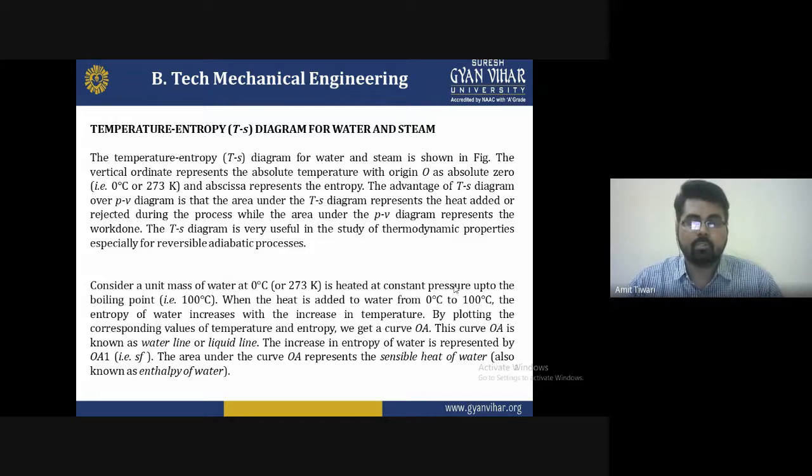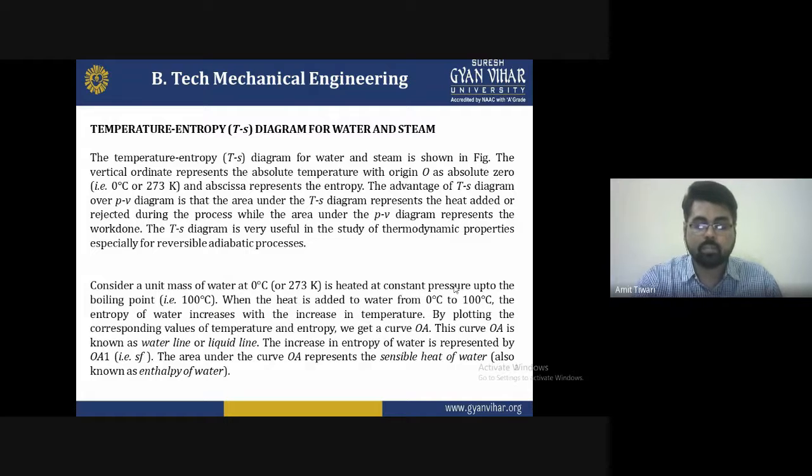At that time, we can say water at 0 degrees Celsius is heated at constant pressure up to the boiling point, 100 degrees Celsius. When the heat is added to the water from 0 to 100 degrees Celsius, the entropy of the water increases with the increase in temperature. By plotting the corresponding values of temperature and entropy, we get a curve OA, known as the water line or the liquid line. The increase in the entropy of the water is represented by the OA line, Sf, the entropy at the point of liquid.